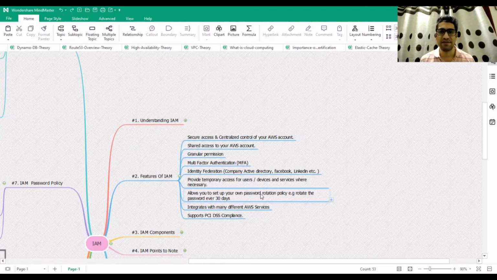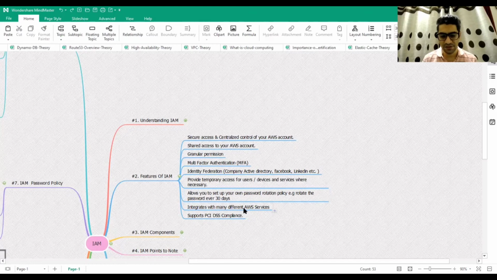It shouldn't be simple or a dictionary word, but should have a combination of alphanumeric characters, special characters, underscores, and those things. So you can actually implement the way you want your users to set passwords when they register into your AWS account. You can set those password rotation policies and the complexity of those passwords. So that option is also available.